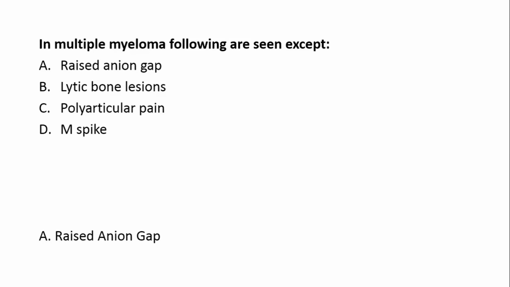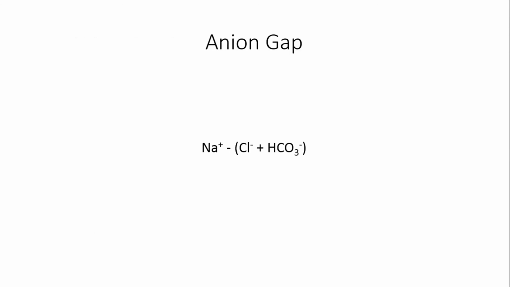To understand this, you need to first of all understand the anion gap. Normally, our body does not have an anion gap. The amount of cations present in the body is always balanced by the amount of anions present in the body. But we measure the anion gap only via a few parameters: sodium, chloride and bicarbonate. Since there is always a difference between the sum of chloride and bicarbonate and the sodium level, we get an anion gap of 8 to 12 milliequivalents per liter.